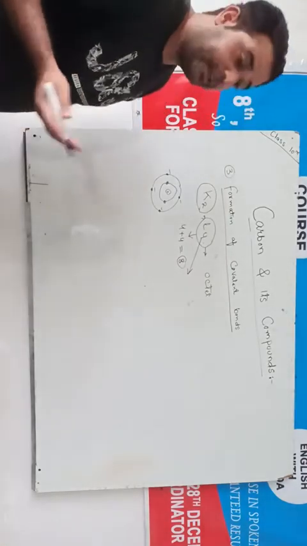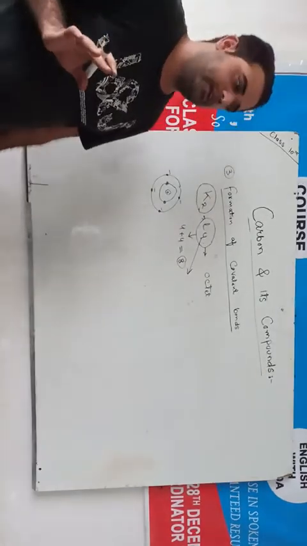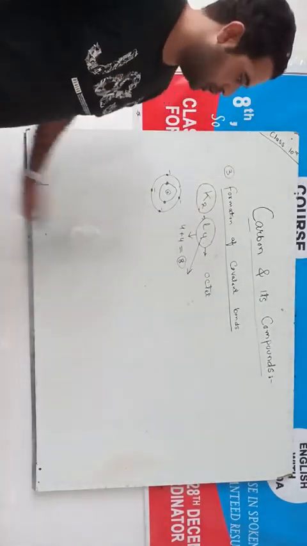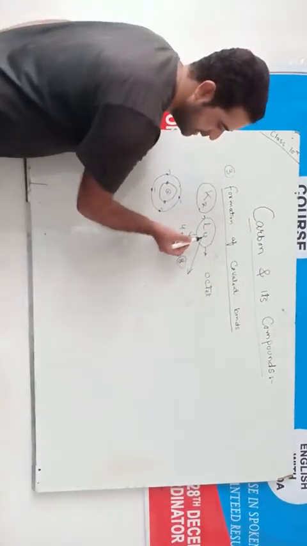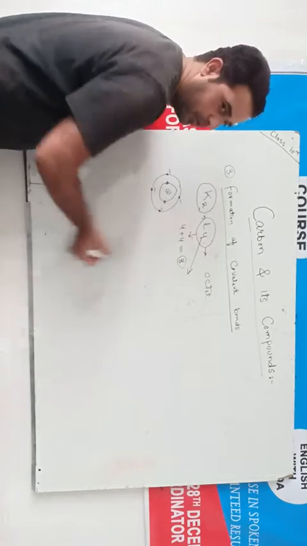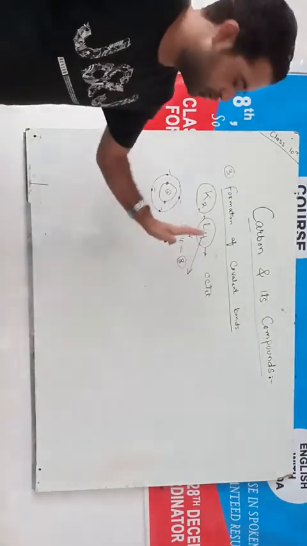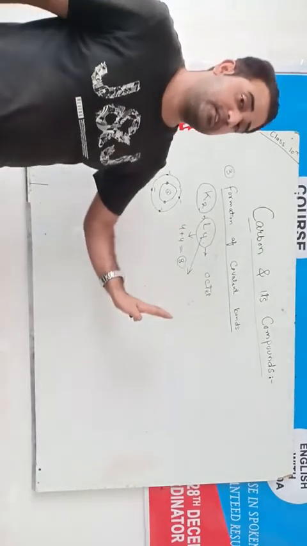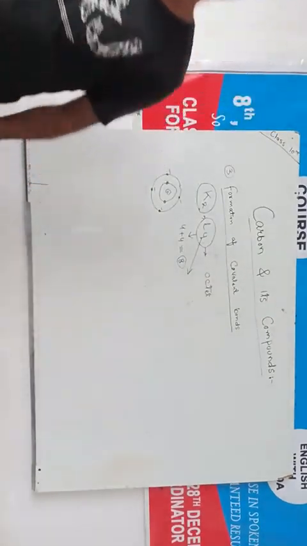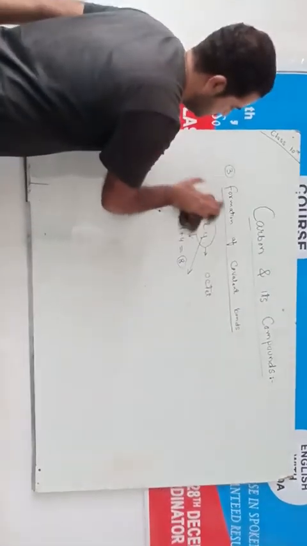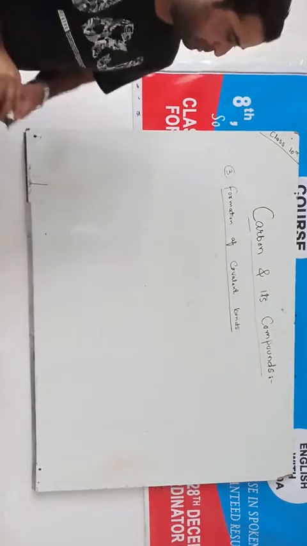And also gaining 4 electrons is energetically non-stable. Energetically, it is not possible. So here remains only one possibility, that is to share these 4 electrons. So carbon shares these 4 electrons with 4 different elements in order to be stable. For example, here I am giving you the example of methane.